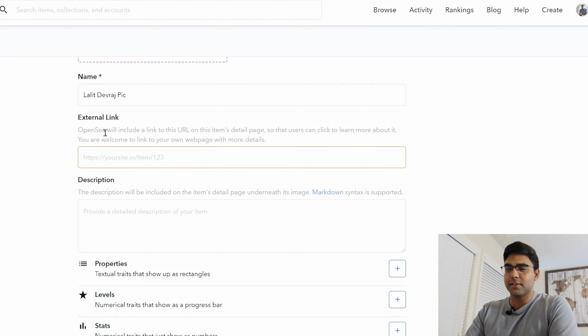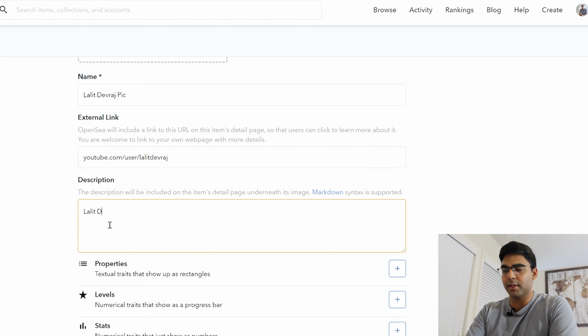And look at this, external link. OpenSea will include a link to this URL on this item's detail page so that users can click to learn more about it. You're welcome to link to your own web page with more details. And so that's basically promoting the fact that you can also bring traffic to your own other location, aka using OpenSea as a funnel. And so you put in a link, description. So just an example, let's say that I put this, it's my YouTube site, and then description, let's just put down this over here.